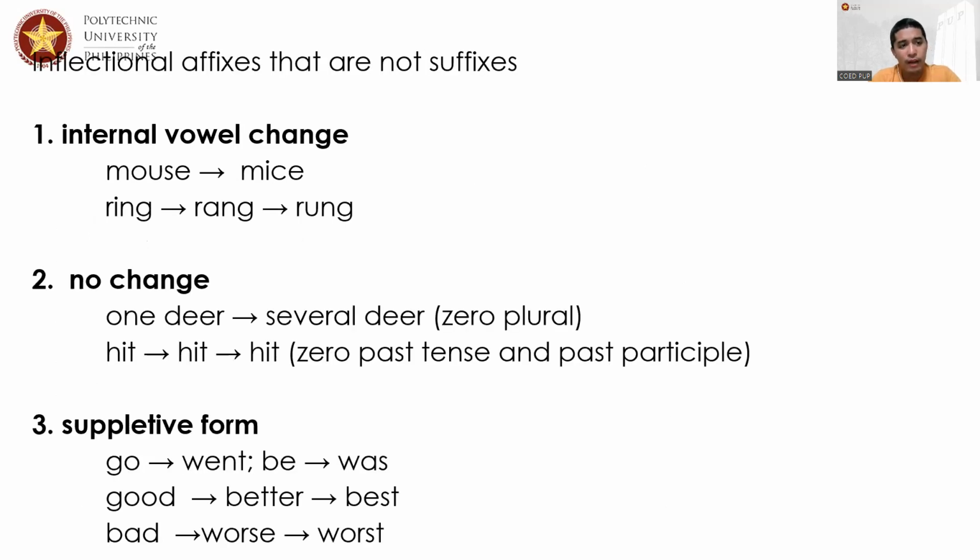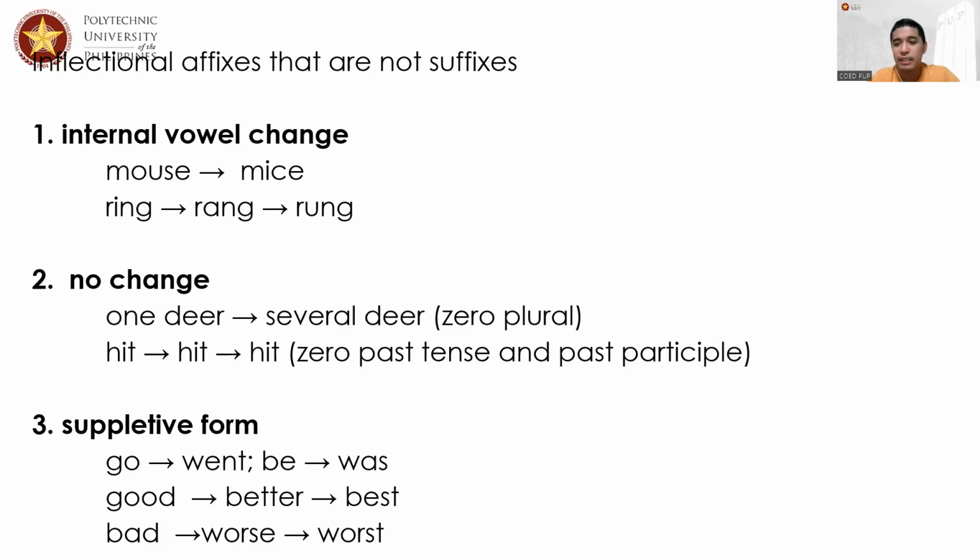We also have inflectional affixes that are not actually suffixes. Why? Because there is a change in spelling, and there is a change in terms of the degree. However, they remain to be verbs or nouns in this case. So we have internal vowel change. We have mouse singular, and we say mice for plural. Ring, rang, and rung in the case of verb. So there is a change, but only limited to vowels.